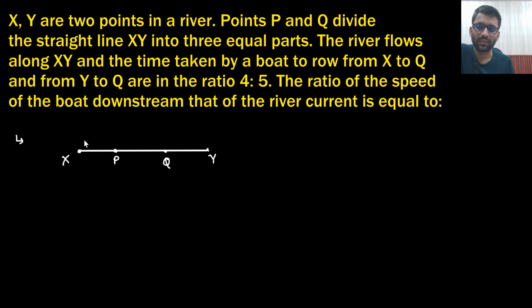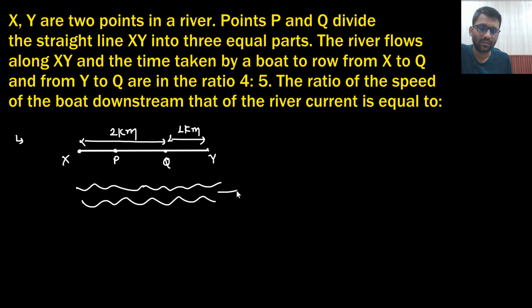So let's just say this is 2 kilometer, this is 2 kilometer, and this will be 1 kilometer. Do you agree to this point? The river is flowing along the line XY. This is the speed of the river. Now the time taken is 4:5.